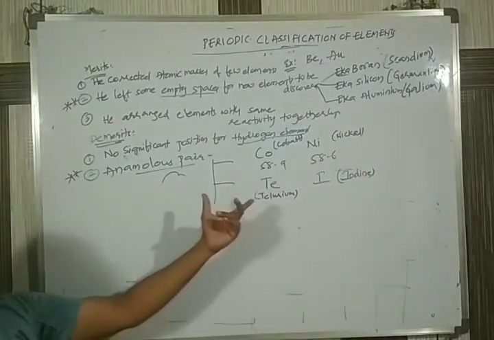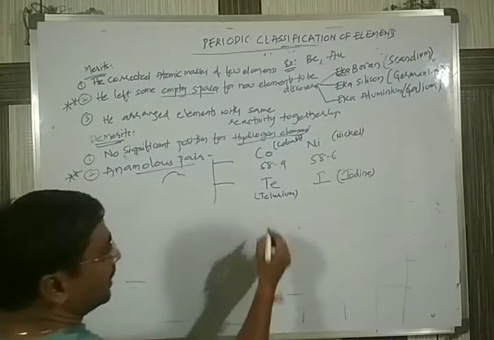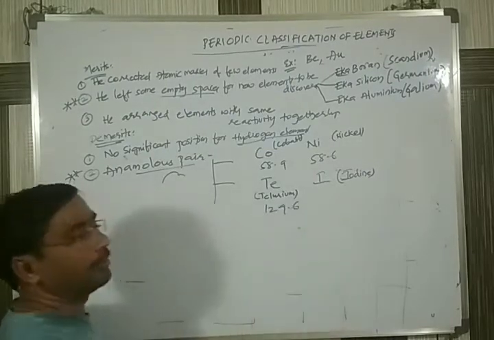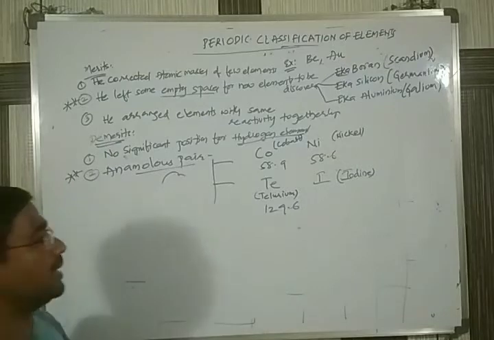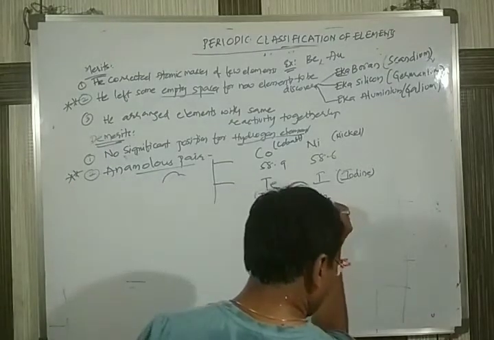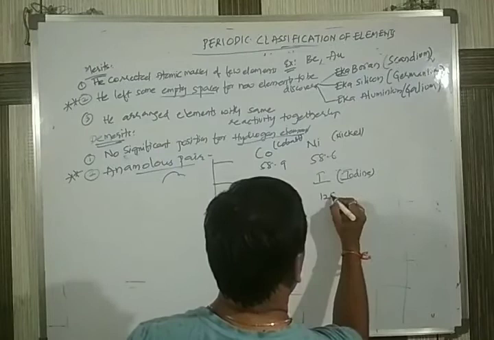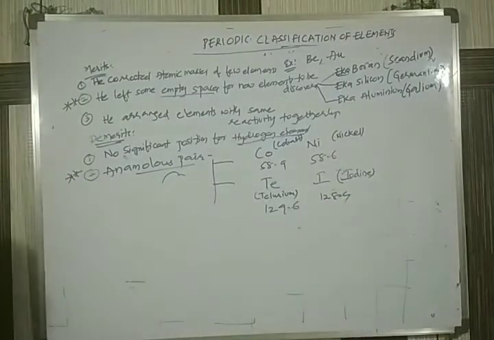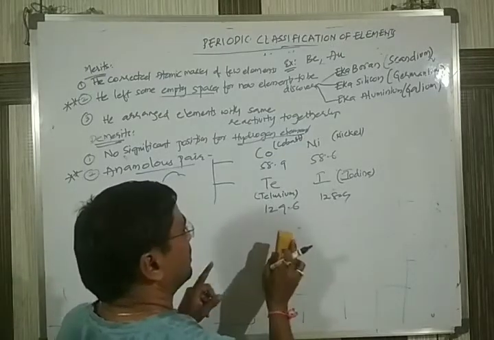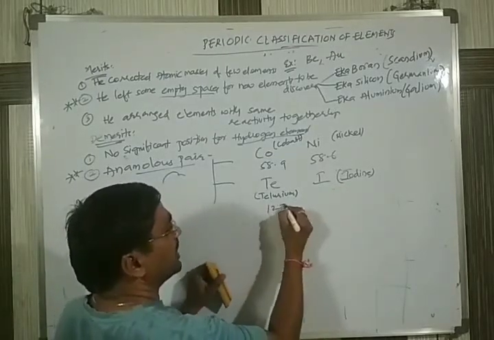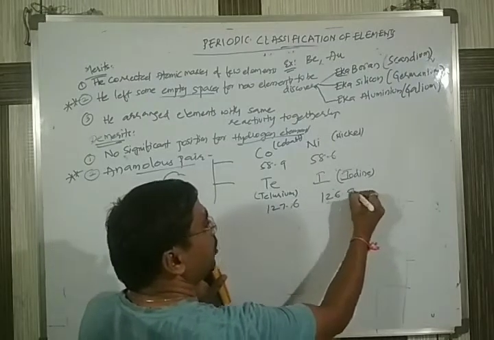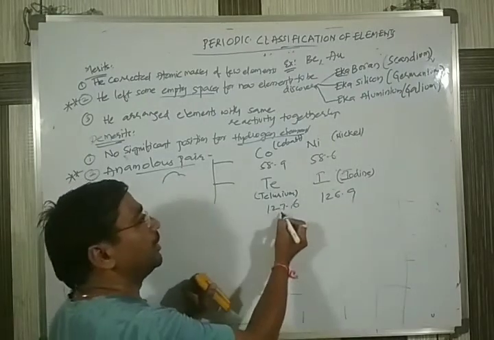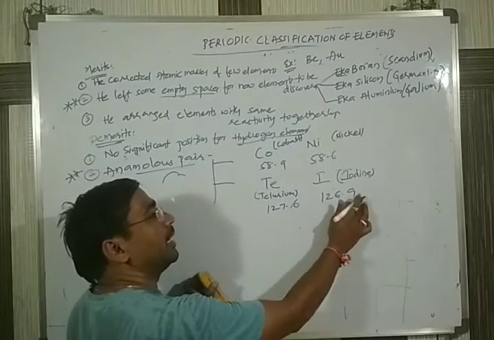Okay, these two we also consider as an anomalous pair. When you go here, tellurium's atomic mass is 129.6, and here it is 128.7. Okay, a small mistake here, a small correction: tellurium is 127.6 and iodine is 126.9.